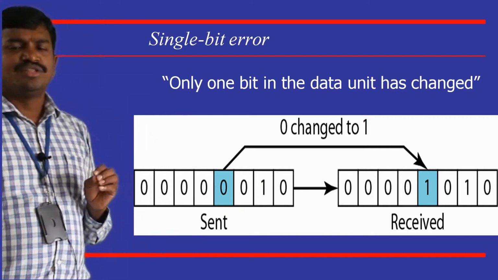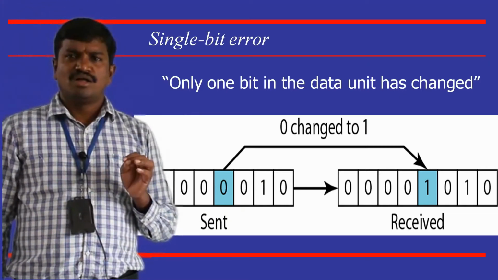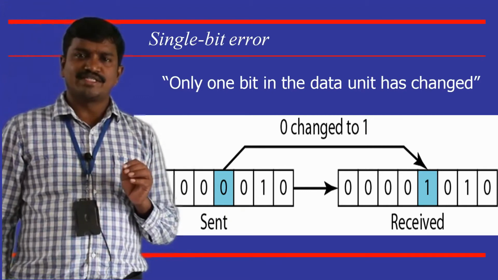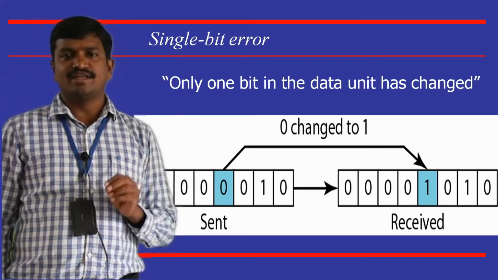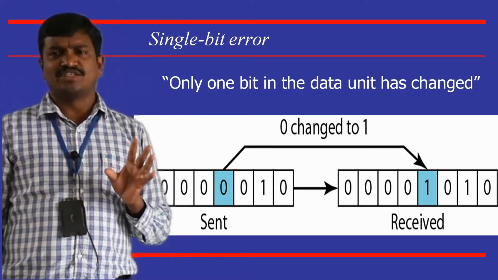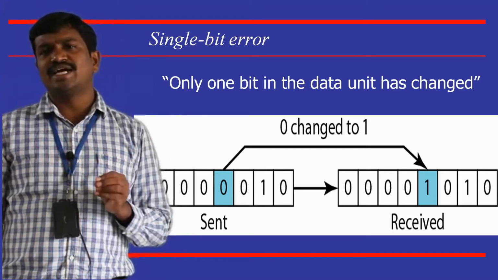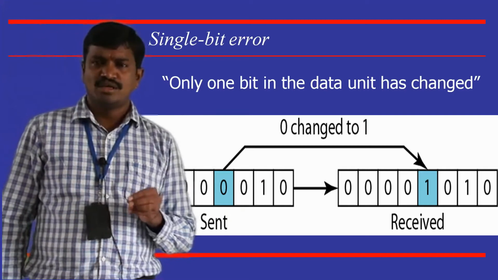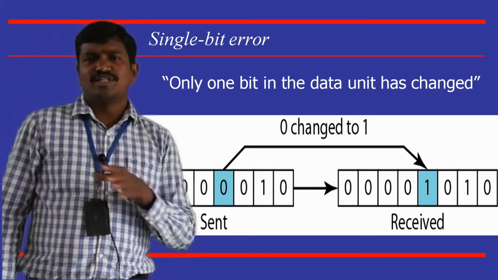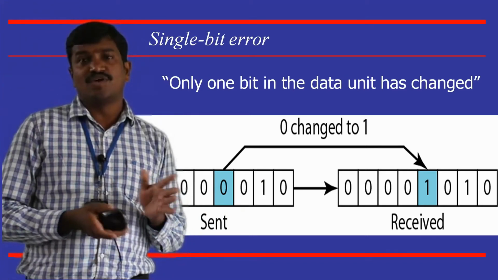Now there is one more thing to be understood: what is the scope of single bit errors? What is the scope in the sense of the possibility of a single bit error occurring? It is very least actually. Single bit errors are very unlikely to appear in data transmission. Why I say very unlikely is that generally whatever channel we take has some bandwidth, let us say 1 Mbps.